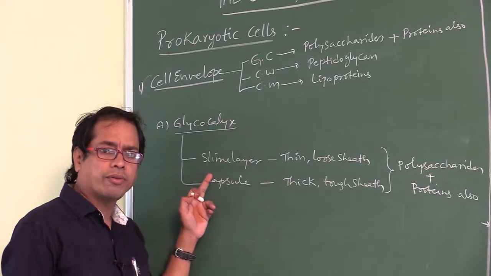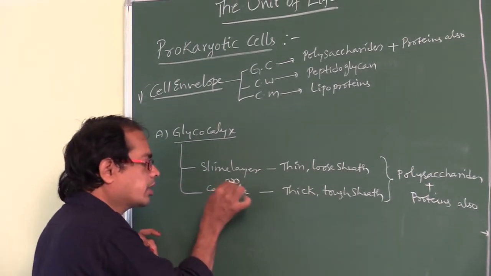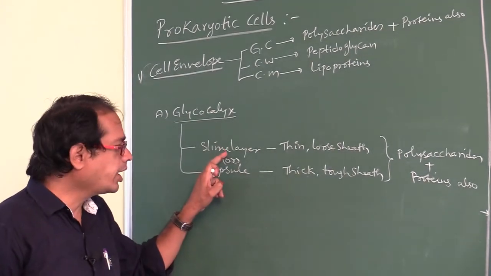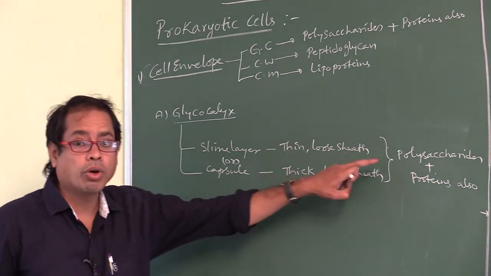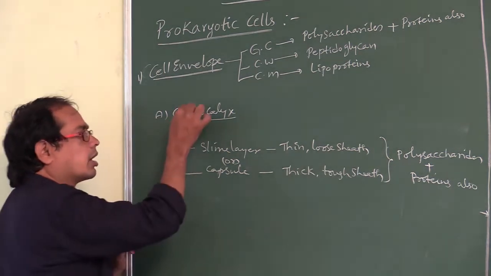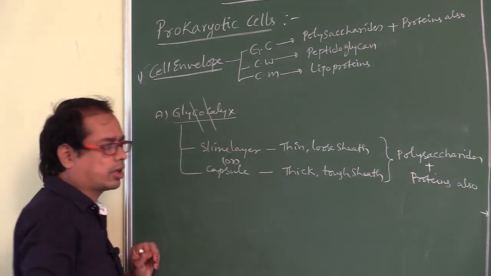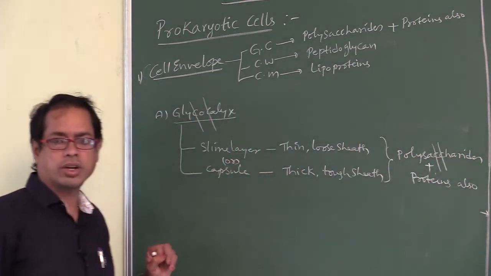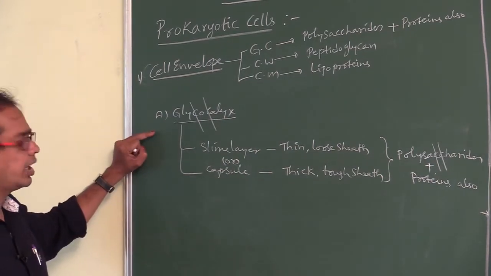It may be in the form of a loose sheath, so called slime layer, or in the form of a thick, tough sheath, called capsule. Slime layer or capsule, whatever it may be, is made up of polysaccharides. How can you remember? In glycocalyx there is one C, here is one C. Two C's are present, and polysaccharides also has 2 C's. That is easy to remember.